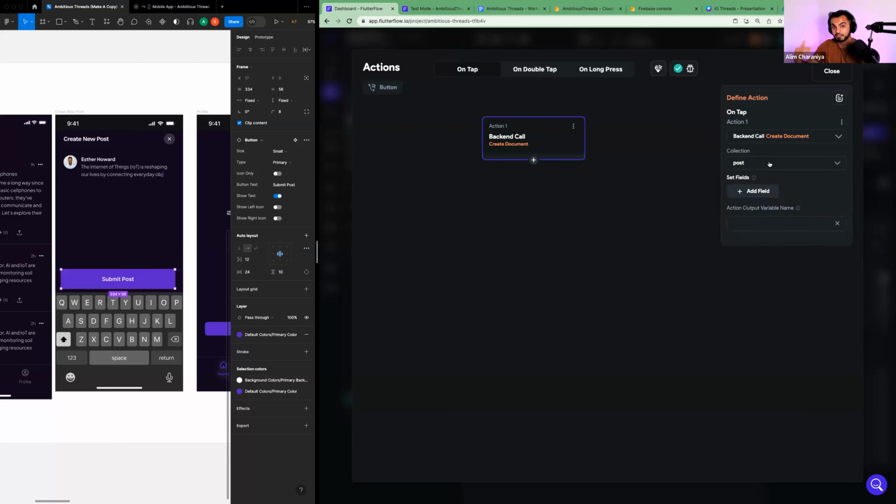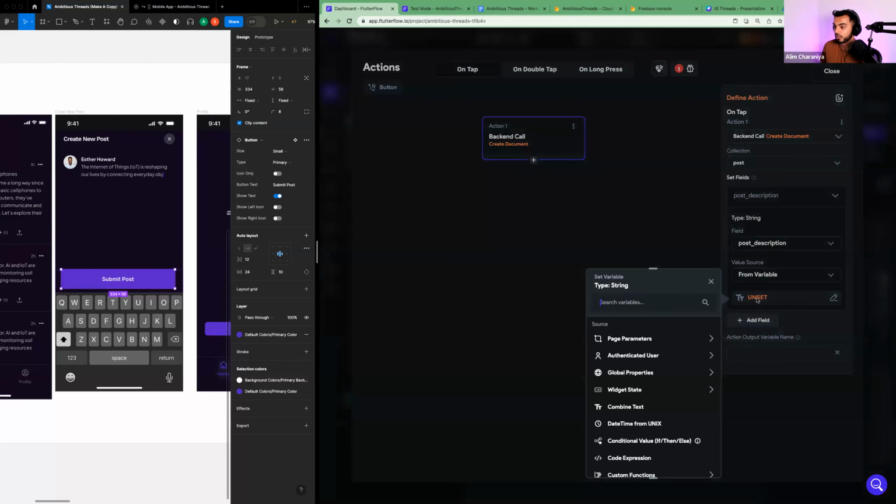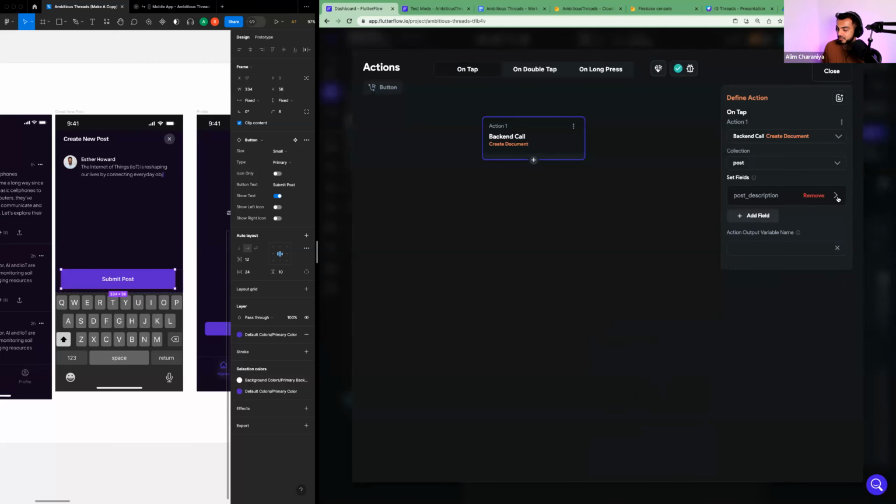And now it's time to set the fields. So what do we want to actually save to the database? Hit add field, post description, right? It's trying to set the post description for us. We're going to say from variable, not specific value, because we want to pull this from somewhere else. We don't want to write it ourselves. We're going to tap on unset, hit widget state, and find write your post, right? Because that's the text field we just created.